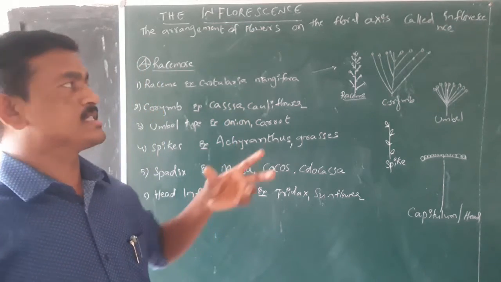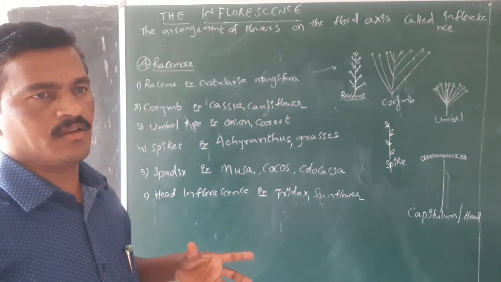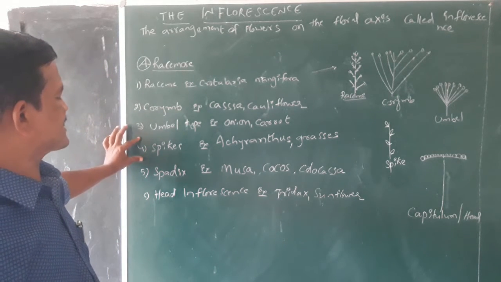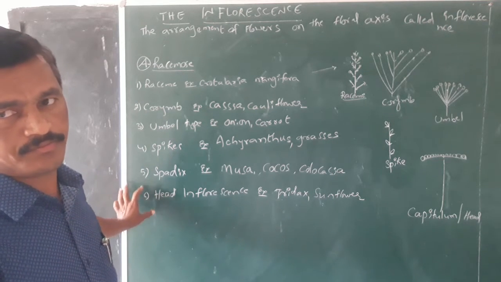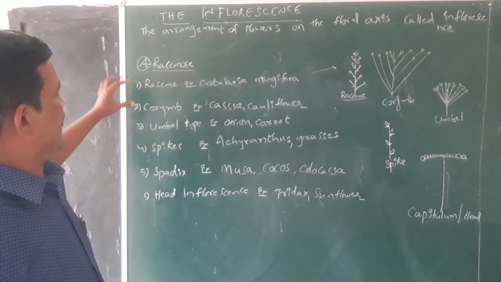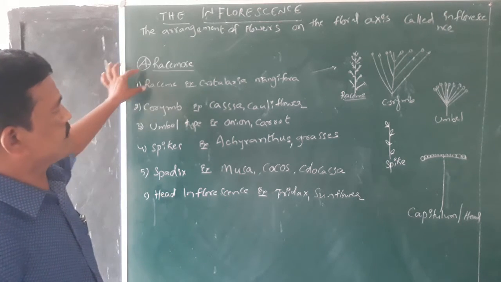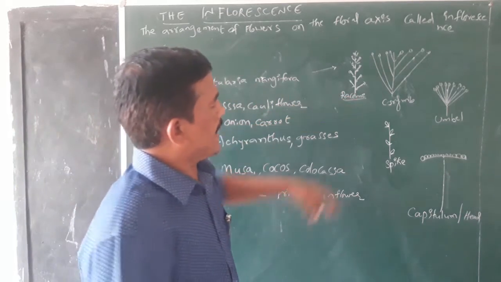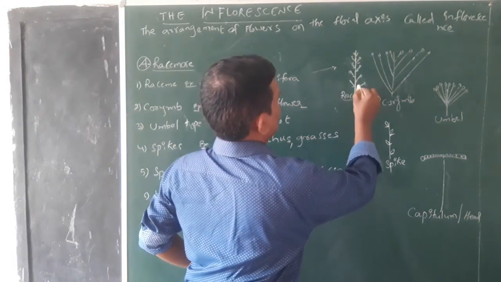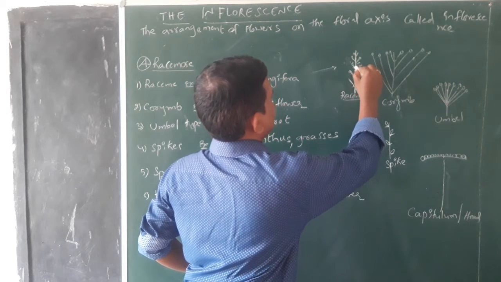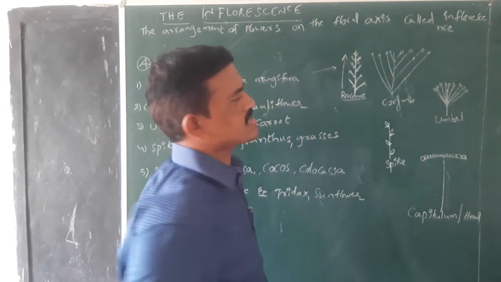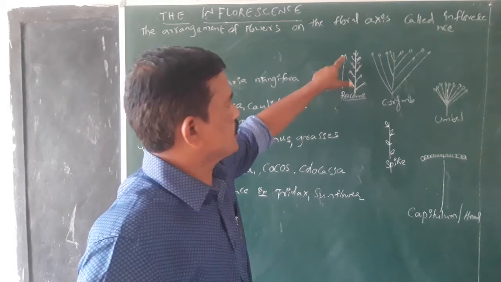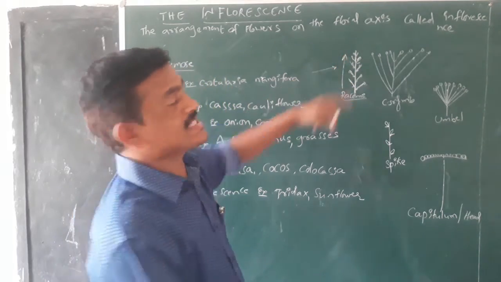So, here are the different kinds of racemose inflorescences. They are raceme, corymb, umbel, spike, spadix, and head inflorescence. In the case of the raceme inflorescence, usually found in Crotalaria and Mangifera, the floral axis continuously grows and produces flowers on its axis from the basal region towards the apical region. That kind of flower formation from the basal region to the apical region is called acropetal succession.